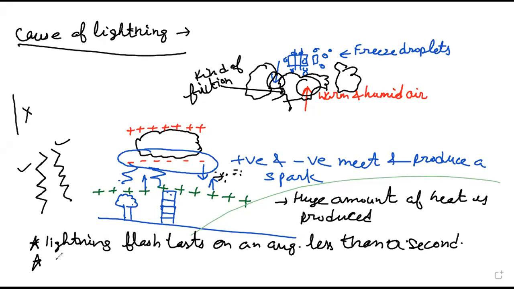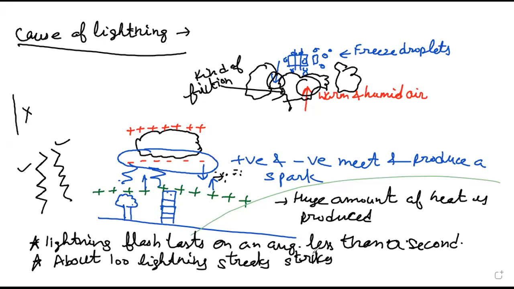And about 100 lightning streaks strike the Earth's surface every second during a thunderstorm, right?